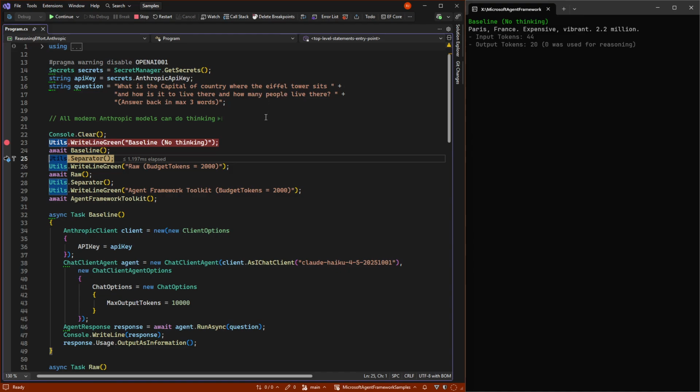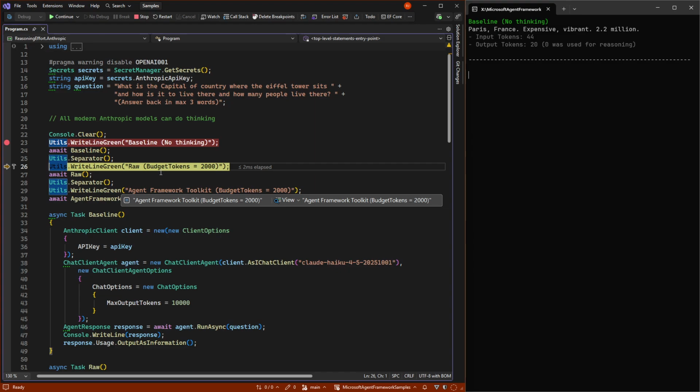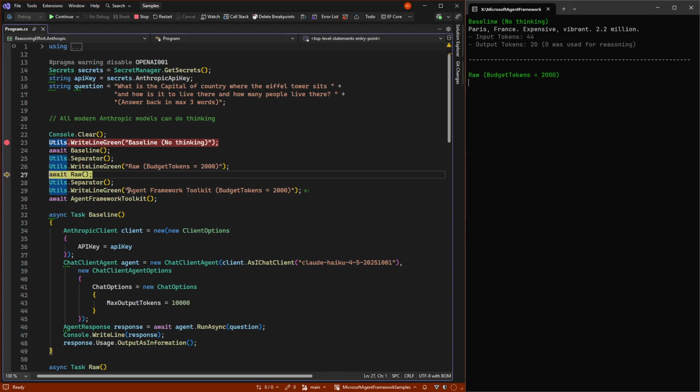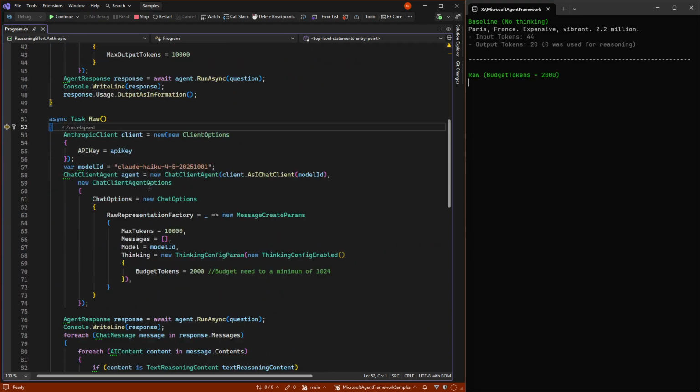reasoning comes in. Because if we run this again, and this works a little like the Gemini 2.5, where we set a max allowed tokens. In this case, it's called budget tokens. So if we do that, we, next to the max tokens, also set our thinking, where we need to set some message creation parameters, set the max tokens, set the model again.